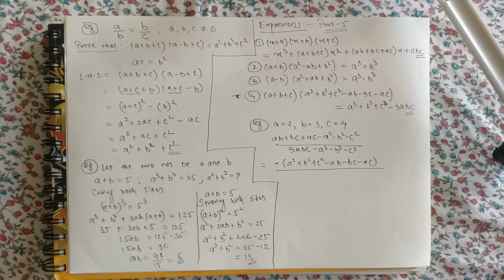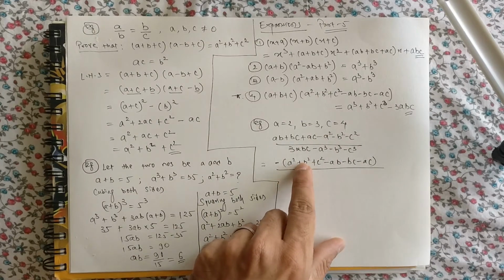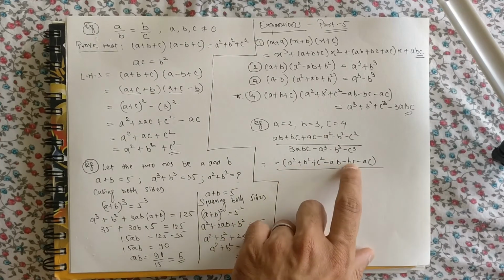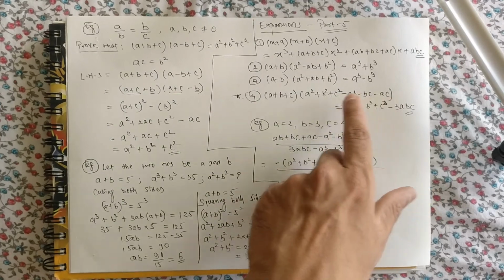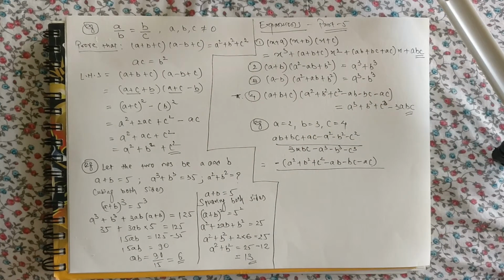You see what I did in the numerator? I just took out minus common, so it became a square plus b square plus c square minus ab minus bc minus ac, just like one of the brackets in identity number 4.